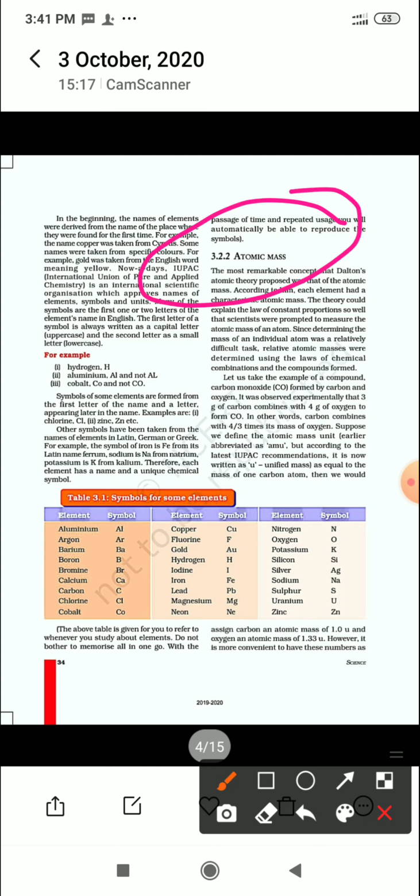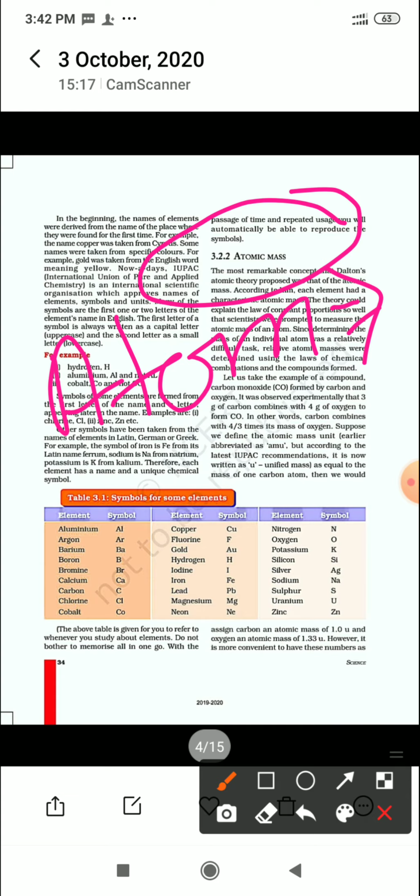When we are talking about the atom, you all know that an atom is very, very small. You can't even see it with your normal eyes. Even if I talk about the mass of the hydrogen atom, it is 1.67 into 10 to the power minus 24 gram. So you can imagine how small the atom is.